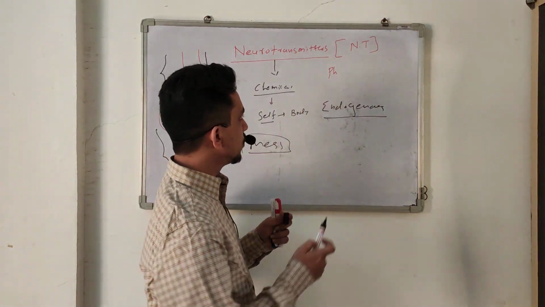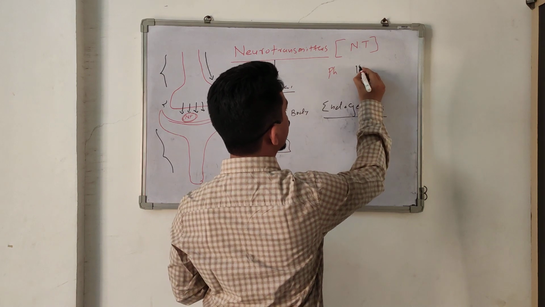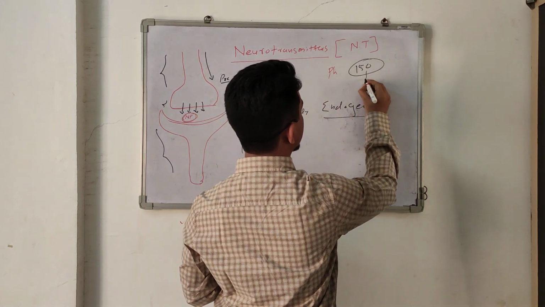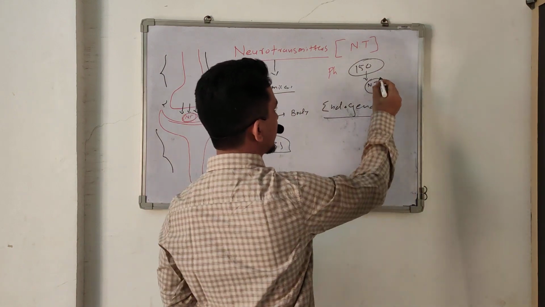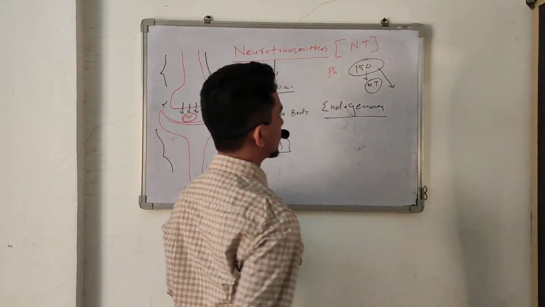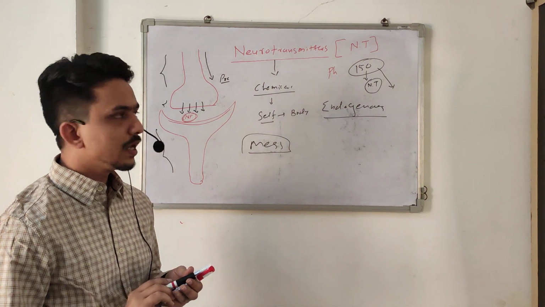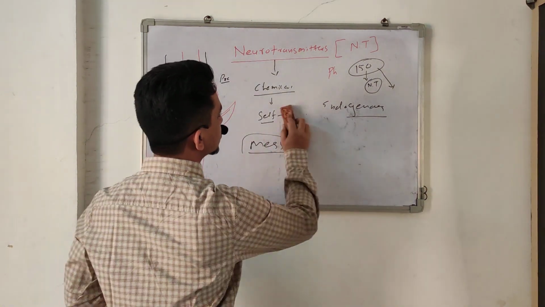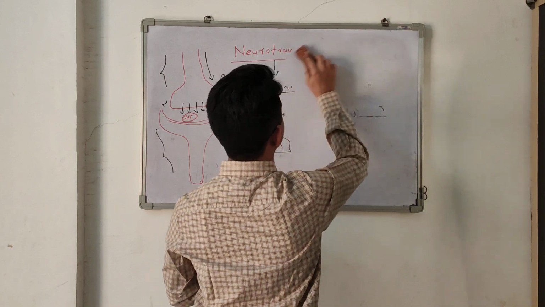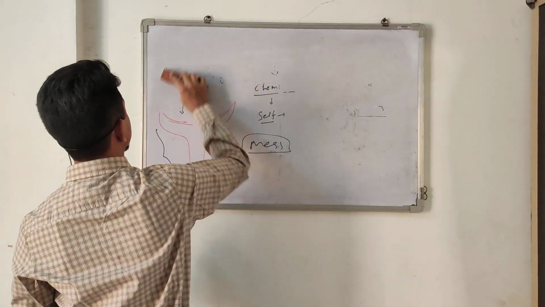But right now, more than 150 chemicals are identified as neurotransmitters. But out of 150, very few are studied well. Okay, so if we talk about the history of neurotransmitters, it is very interesting.